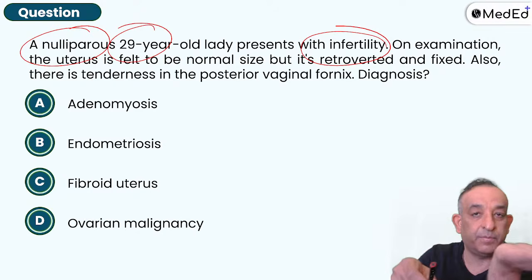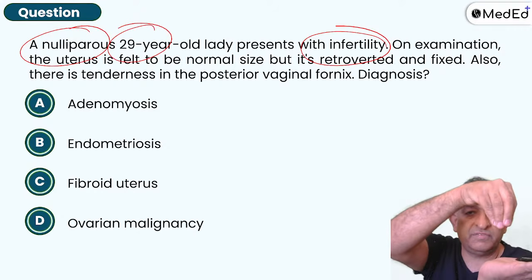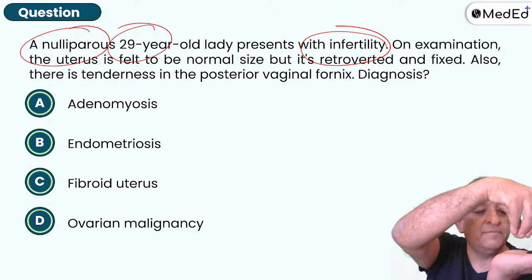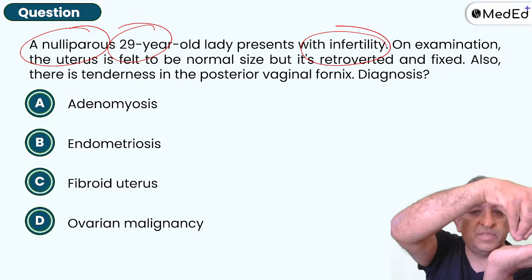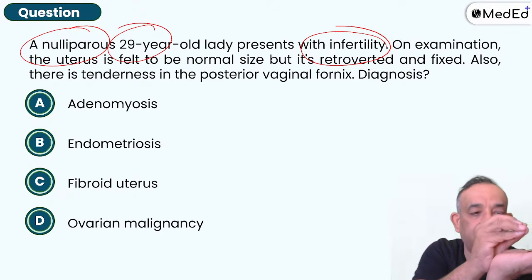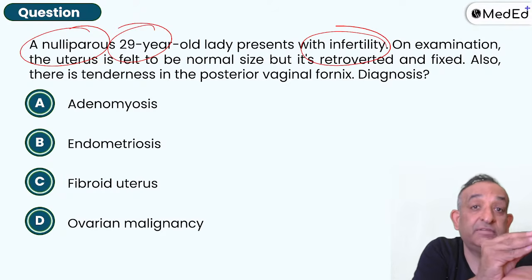So this is the posterior vaginal wall. This is a penis which is leaving the semen in the posterior vaginal fornix, and this is the uterus which is anteverted. So an anteverted uterus will keep the cervix in the vaginal pool, and when the semen is released, the cervix will pick up the sperms. Now if the uterus is retroverted, see, the vaginal pool is missed, the cervix is in the anterior fornix. So that's why infertility is there with retroversion.